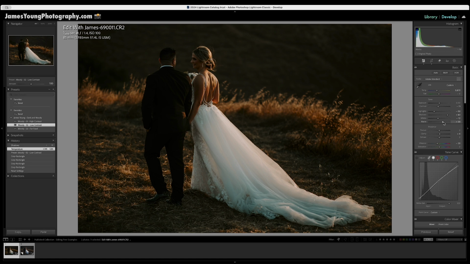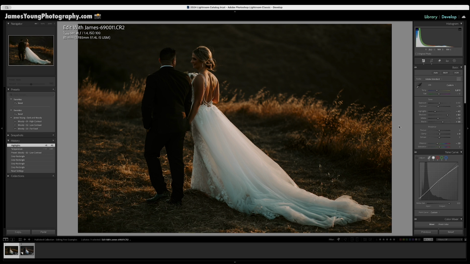Now, after I have my color balance situated, I want to start thinking about the overall contrast of the photo. Now, this preset has definitely got me started in the right direction with the low contrast because we have a little bit more of a harsh lighting situation. But I want to bring up some of these highlights just a little bit, just to emphasize some of the contrast in some of the areas that can be a little bit brighter. So we're going to go to the highlight slider and bring those up to about 42. Wonderful. And the idea here is to play with the slider until you get the highlights to the brightness that you like them. And with my whites, I'm going to do the same.